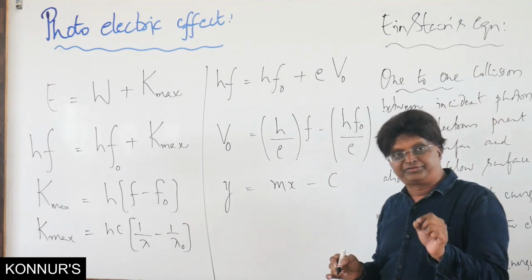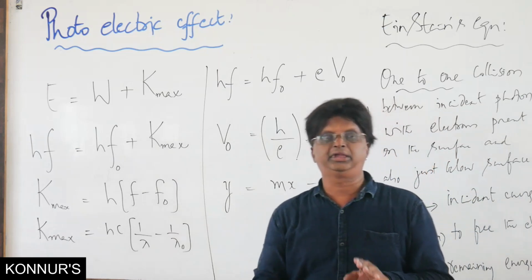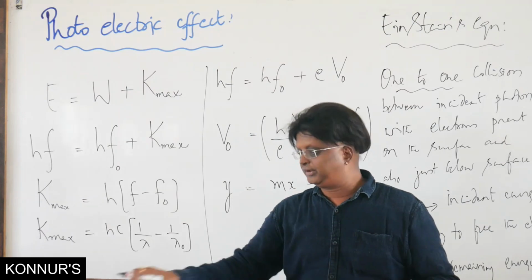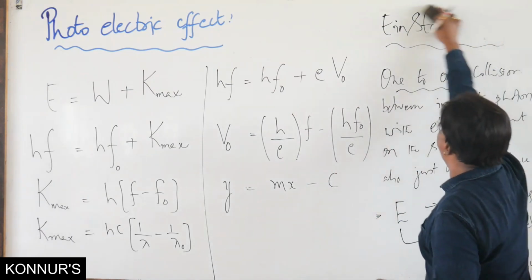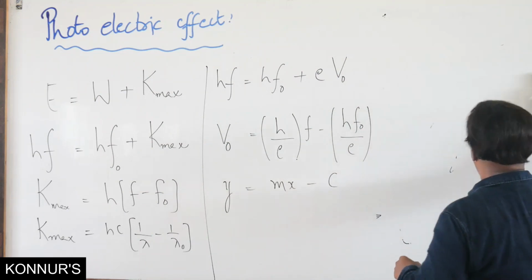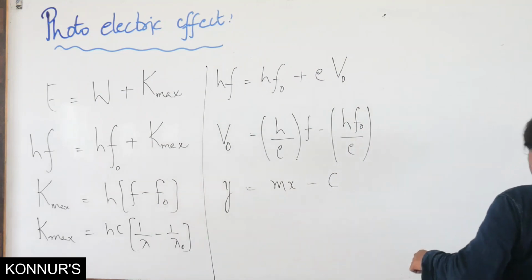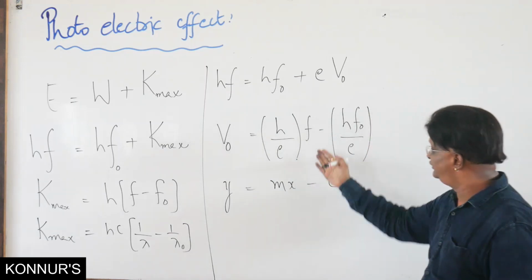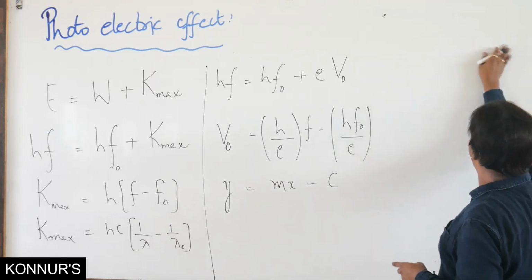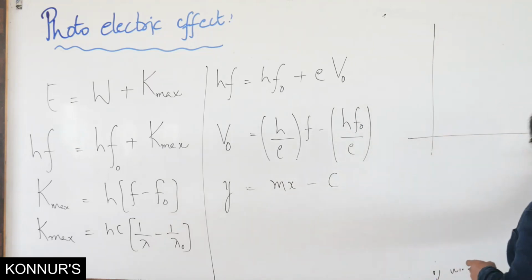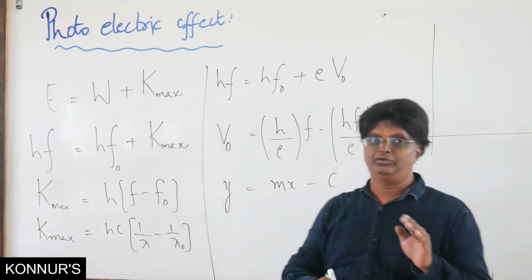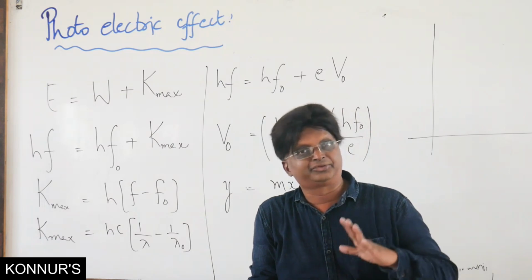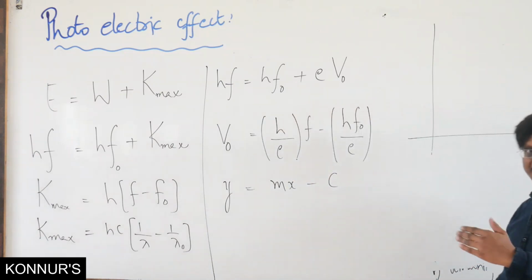So this is how Einstein's equation is verified indirectly by drawing a graph between frequency of incident radiation and stopping potential. Now, what is this graph? Again, I am telling you, important conceptual questions and numerical questions come from these equations. Now see, let us first show the graph. There are other graphs as well which I have not shown. I will do them as examples. Do remember, in photoelectric effect, graphical questions are asked a number of times and we will do them as examples.